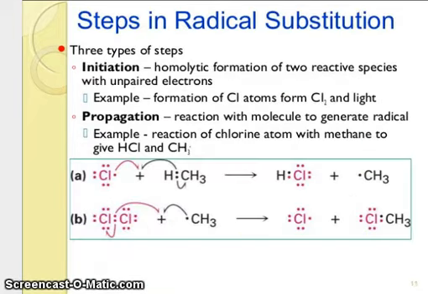So, steps in radical substitution. There are three types of steps. Initiation: homolytic formation of two reactive species with unpaired electrons. Example: formation of chlorine atoms from Cl2 and light. In the second step, propagation: reactions with molecules to generate radicals. For example, reaction of a chlorine atom with methane to give HCl and CH3.